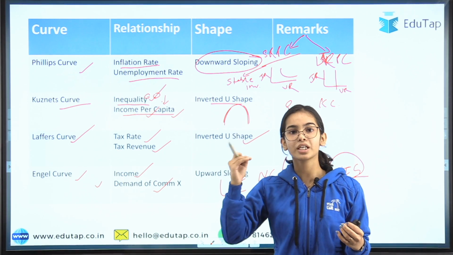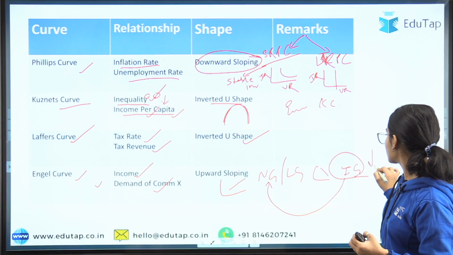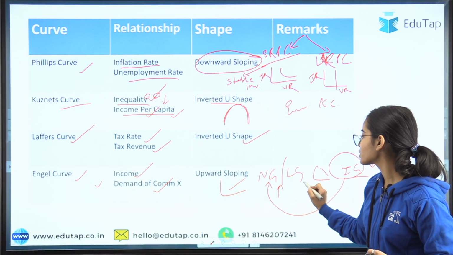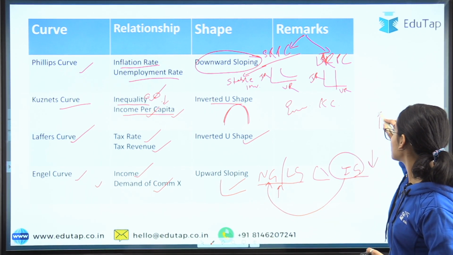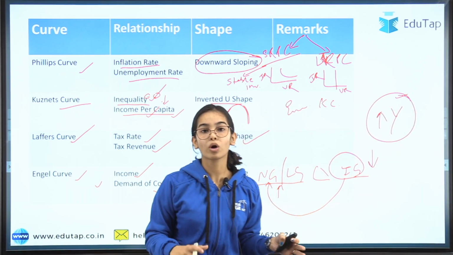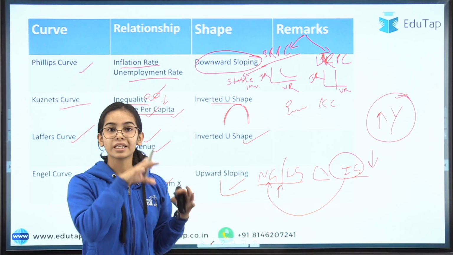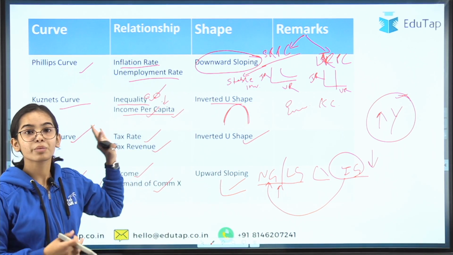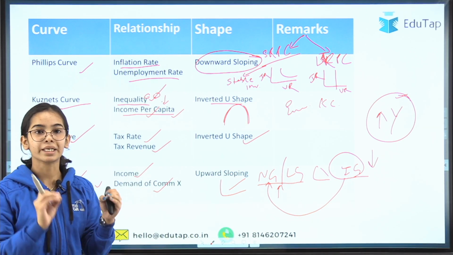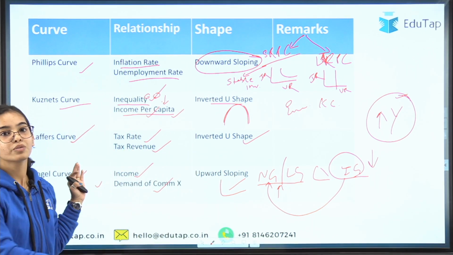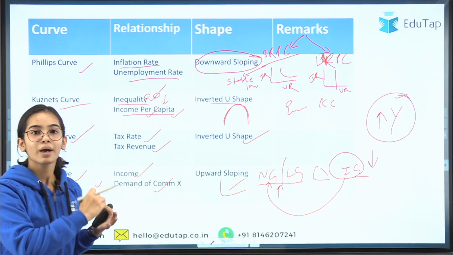So the demand for the inferior good will reduce, and the normal good and the luxurious good demand will increase with the increase in income. We have discussed all this in the previous session, and in this session also, but it is a table so that you remember all the important points related to the curves, because they can become confusing. But now I hope that you will remember all the important points.